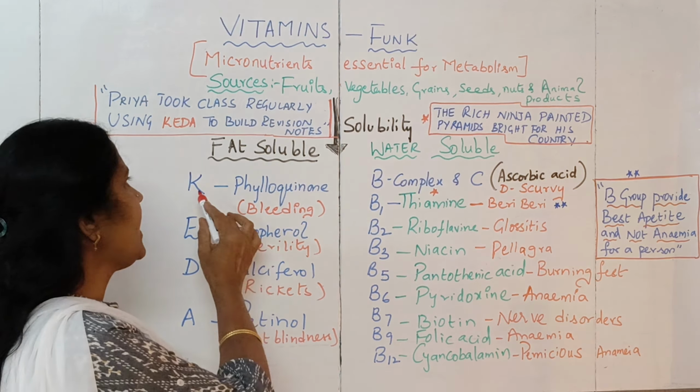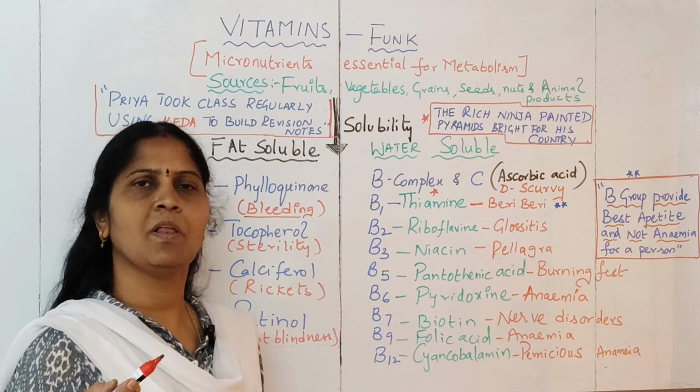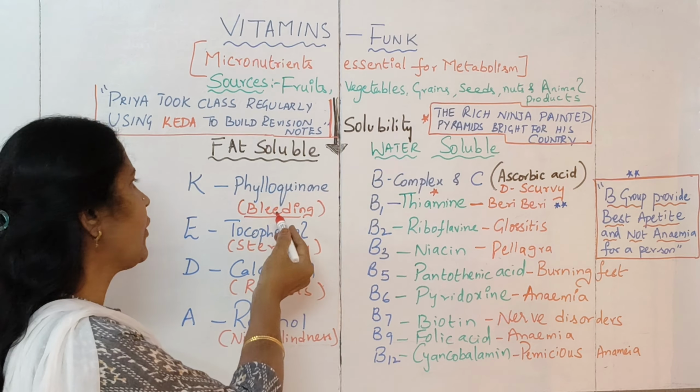Usually when these vitamins are deficient in our body, when they are present in lesser quantities, they will lead to deficiency diseases, hypovitaminosis problems. Vitamin K deficiency will cause the problem of bleeding, because vitamin K helps in the clotting process, for the blood to clot. If it is not present in enough quantities, then deficiency will obviously lead to bleeding problems.